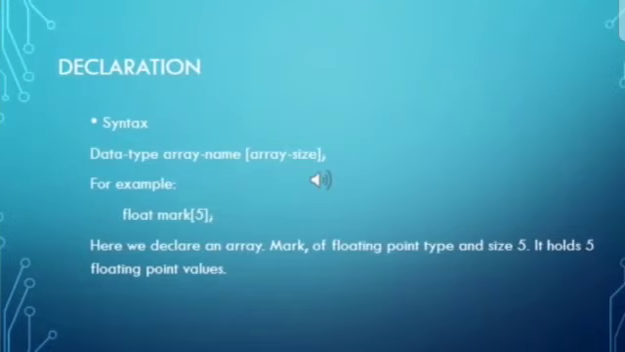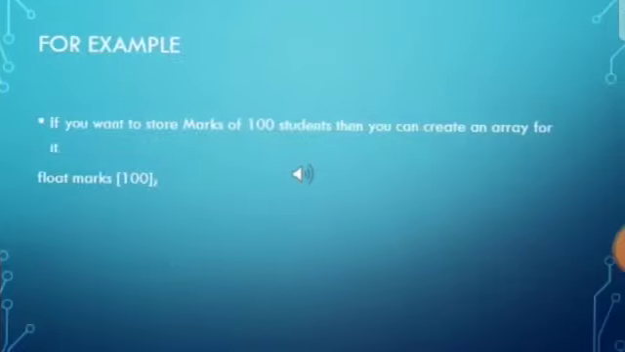The declaration: syntax for declaring array: data type, array name and array size in square bracket, and it ends with semicolon. For example, float is a data type. You can take any array name. Here I have given mark and array size 5. One more example, if you want to store marks of 100 students, then you can create an array for it, like float marks and size will be 100, ends with semicolon.